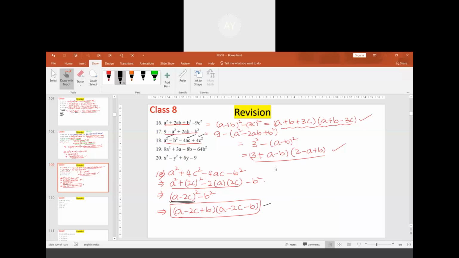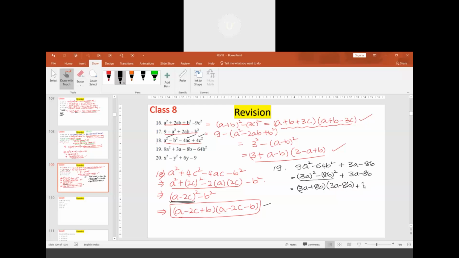What else? Just observe: what if I write 9a square as the first term and 64b square as the next term, followed by 3a whole square minus 8b whole square? It will be 3a plus 8b into 3a minus 8b, plus 3a minus 8b. In this, I can use the identity, so this becomes 3a plus 8b into 3a minus 8b.